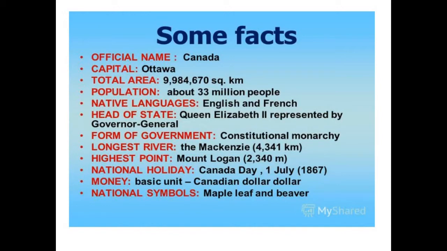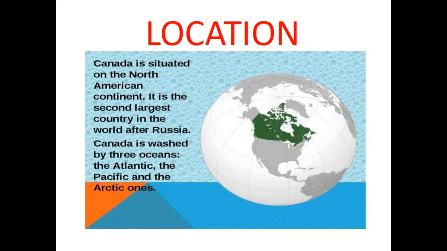Longest river: the Mackenzie. Highest point: Mount Logan. National holiday: Canada Day. Money, basic unit: Canadian dollar. National symbols: maple leaf and beaver. Location: Canada is situated on the North American continent. It is the second largest country in the world after Russia. Canada is washed by three oceans, the Atlantic, the Pacific and the Arctic ones.